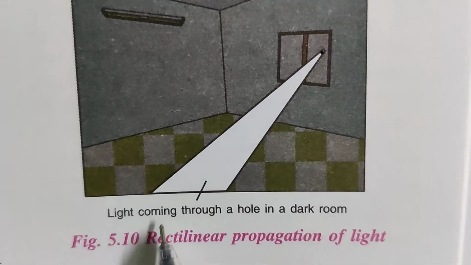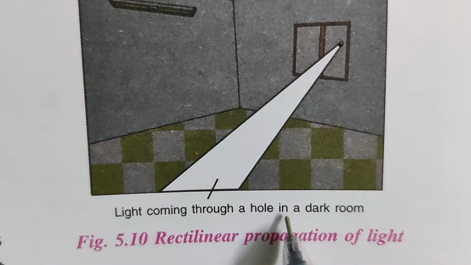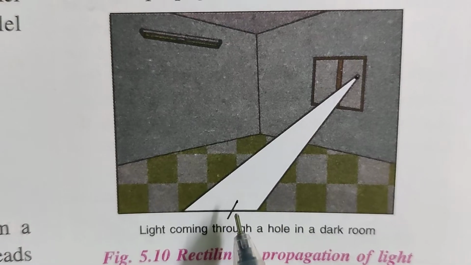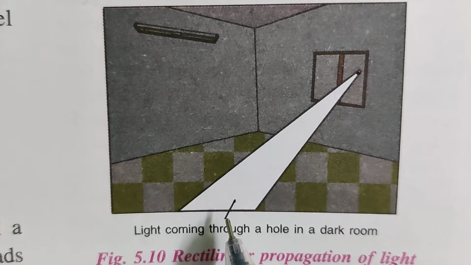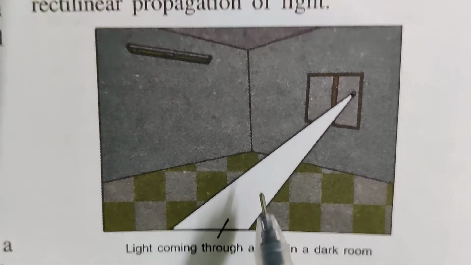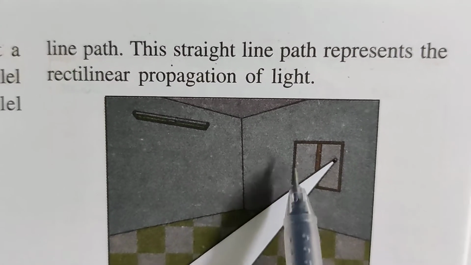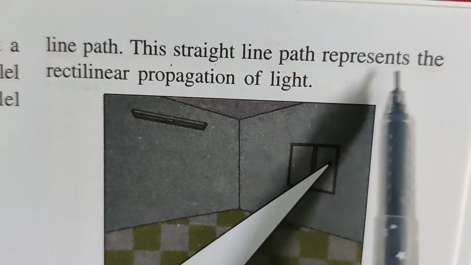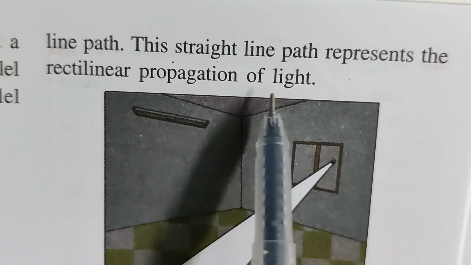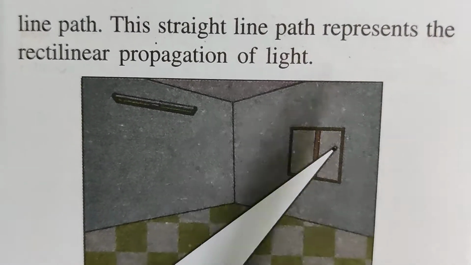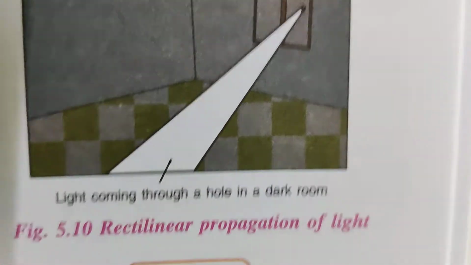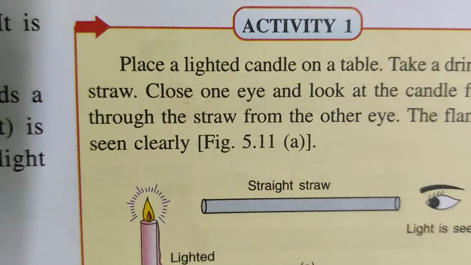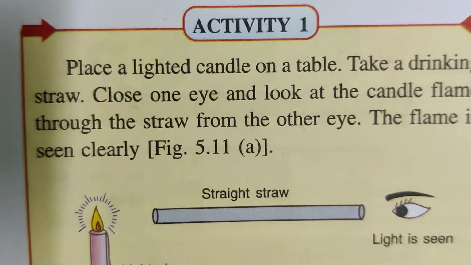Okay, so this is light coming through a hole in a dark room. This is the light which is coming into the room. This straight line path represents the rectilinear propagation of light. Okay children, for this we have an activity to show that light travels in a straight line.